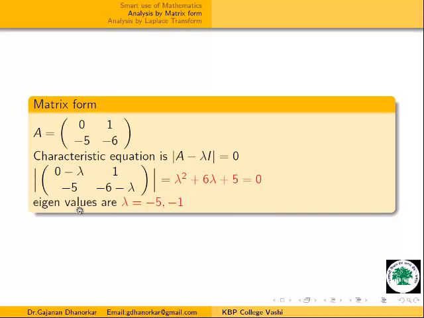Means the same linear differential equation model. At that time these were the roots of the auxiliary equation, and we got the solution. Now if we convert this into matrix form, we get the same equation, but this is the characteristic equation, and the roots of the characteristic equation are the eigenvalues. Now we are getting eigenvalues lambda is equal to minus 5 and minus 1.